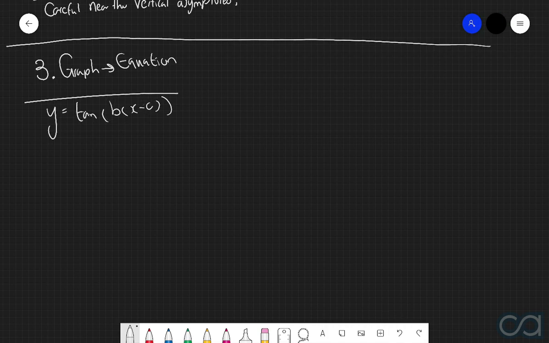Now, let's first of all focus on how we can find this value of b, because we of course know that the period is given by pi over b, which therefore tells us that b is equal to pi divided by the period. So in order to find the value of b, we need to therefore find the period of the graph. There are going to be two very, very easy ways of doing this. We can either find the horizontal distance between two adjacent x-intercepts, or we can find the horizontal distance between two adjacent vertical asymptotes.